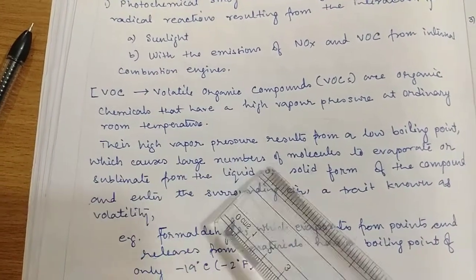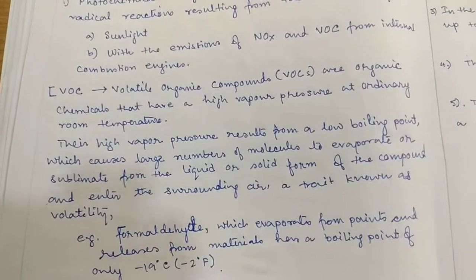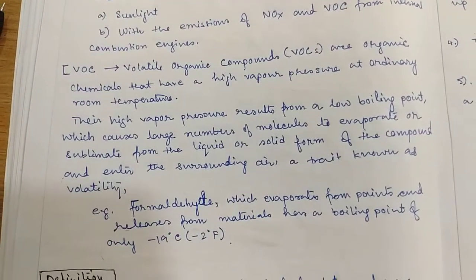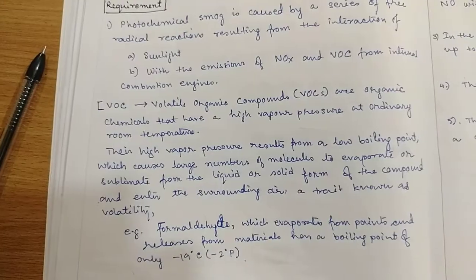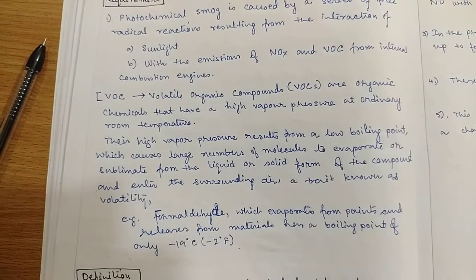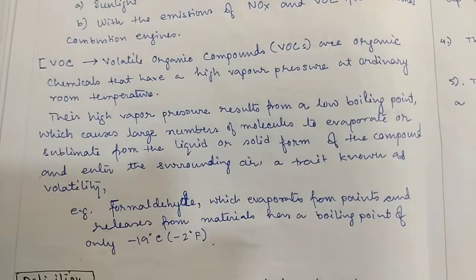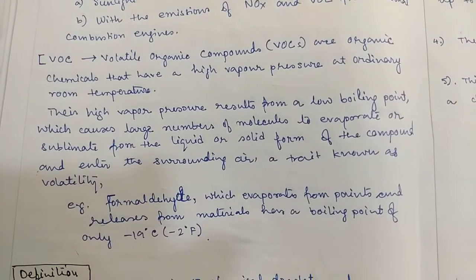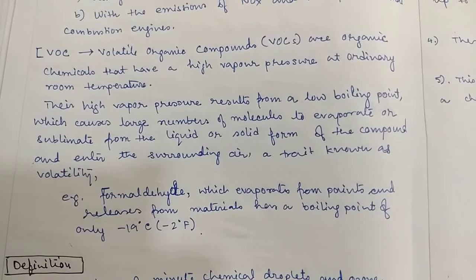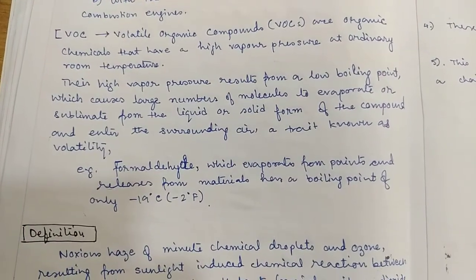Their high vapor pressure results from a low boiling point, which causes a large number of molecules to evaporate or sublimate from a liquid or solid form of the compound and enter the surrounding air, a trait known as volatility. Example, formaldehyde, which evaporates from paints and is released from materials, has a boiling point of only -19 degrees centigrade, that is -2 degrees Fahrenheit.